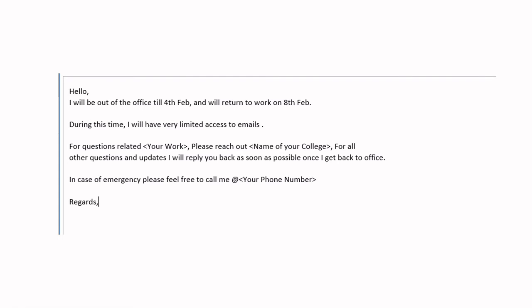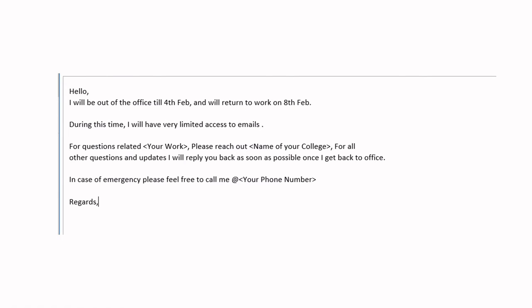So the next thing we have here is how to write out of office emails, right? I have given a sample here. The first thing you need to mention is the timing, so from which date till which date you won't be available. During this time, you have to mention that you have very limited access to emails, and in case someone needs any kind of help, they can reach out to whoever is available instead of you.